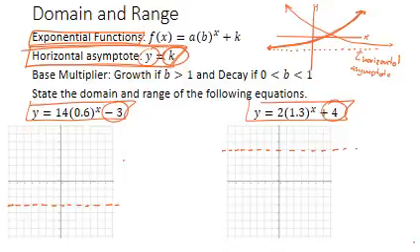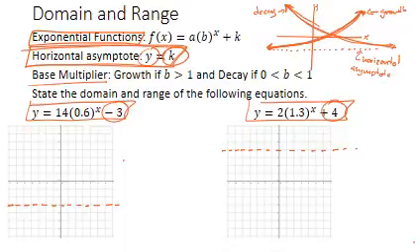Second thing that you don't necessarily need to know to find domain and range, but it'll serve us in the future when we are a little more detailed in graphing these, is to be able to know whether it looks like this here, where it starts high and then levels off, or it starts leveled off and then ends up high. We call this one growth because it starts low and goes high. We call this one decay because it starts high and goes low. So which one is which? You'll notice right here it has everything to do with a base multiplier. That is the value of b, the value that the variable x is connected to.